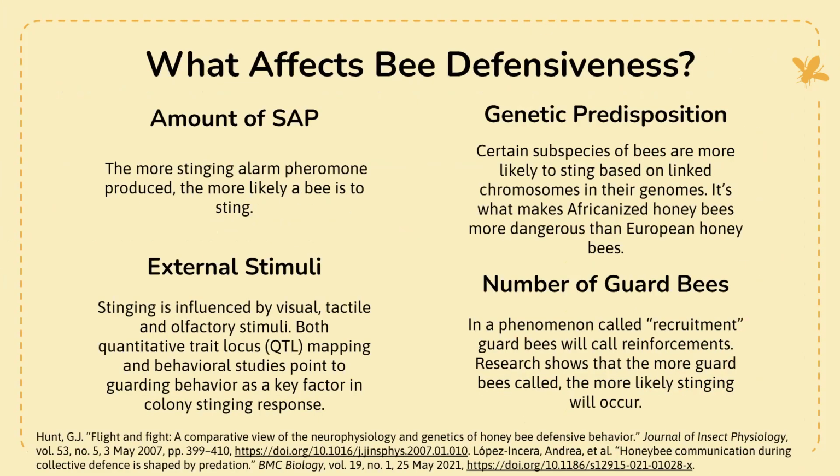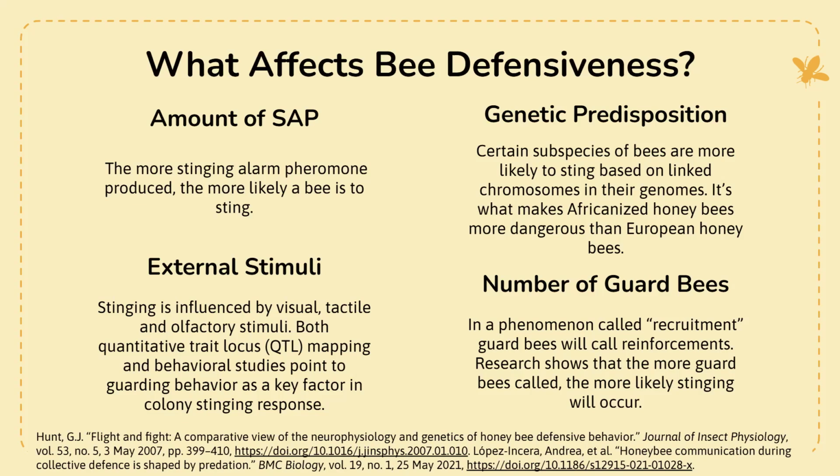There's some other things that affect bee defensiveness. The amount of SAP, that's the stinging alarm pheromone. So basically when IAA is produced, it alerts the bees to the fact that there is danger. And then when they get agitated, SAP is produced. So they're linear. They go together. One affects the other. If IAA is produced, they're more likely to generate some SAP too and be more likely to sting. Bees are also genetically predisposed to stinging. Like I said, that Africanized honeybee, they're more dangerous than European honeybees because they are more reactive.